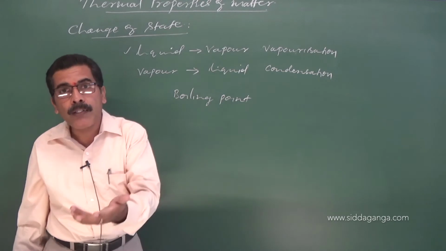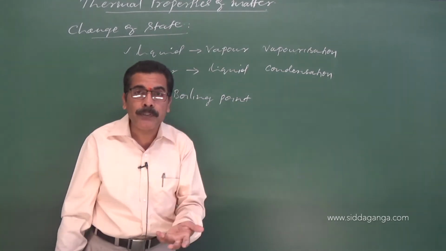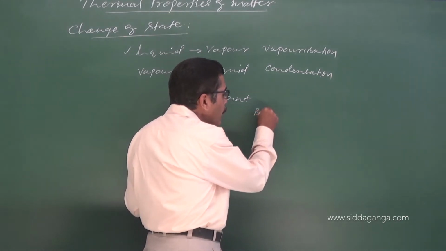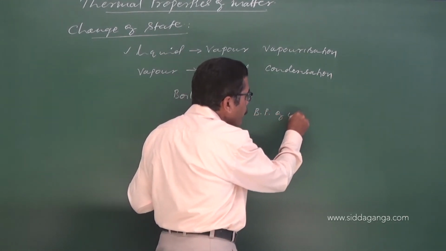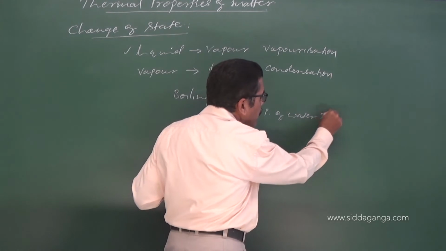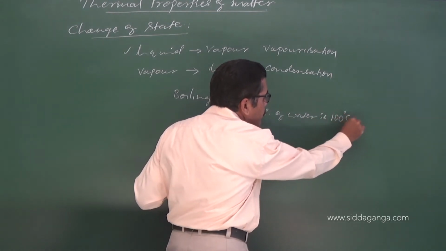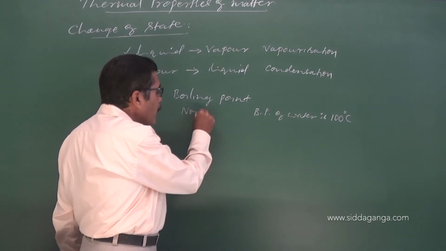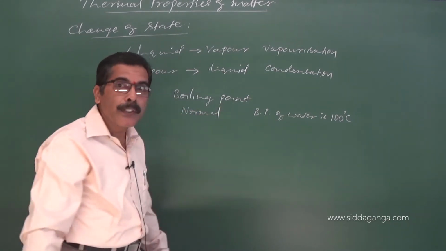If you take water at atmospheric pressure at sea level, the boiling point of water is 100 degrees Celsius. This is called the normal boiling point.